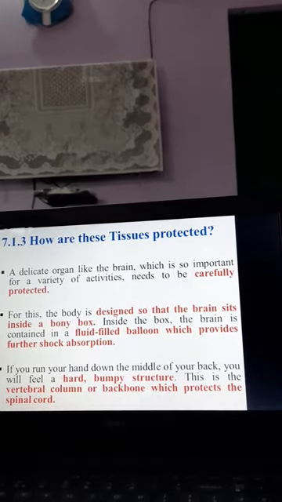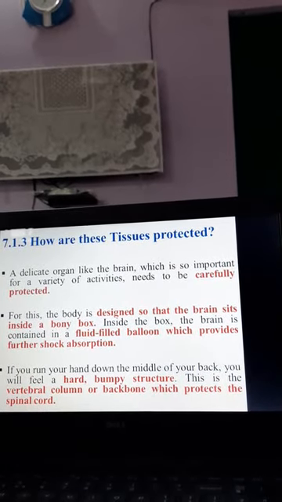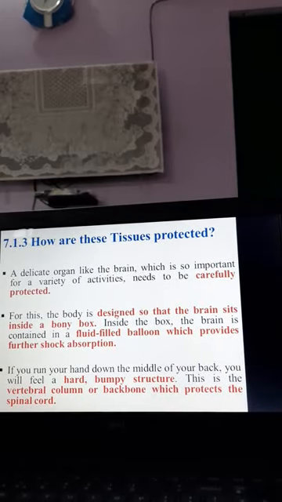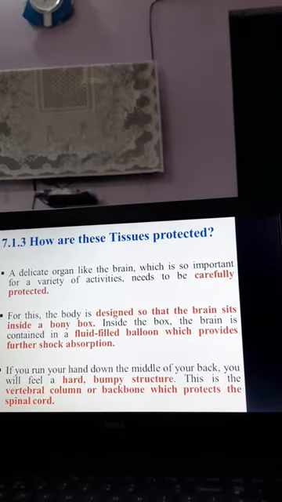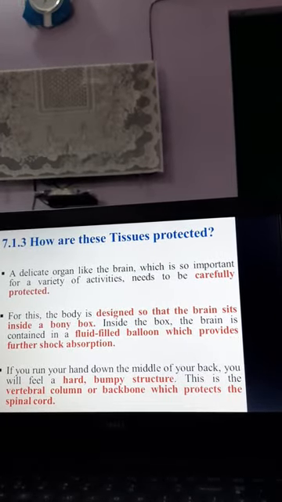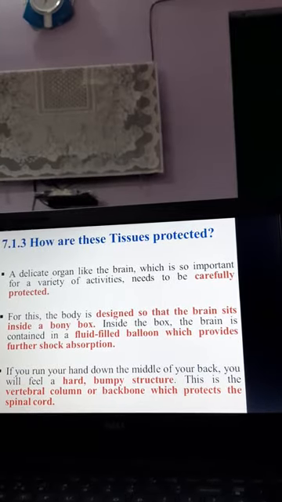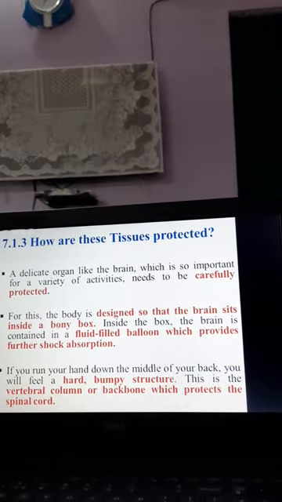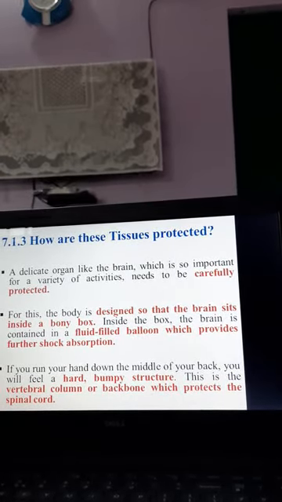The brain is a very delicate organ, so it needs protection from any shock, accident or injury. The brain is protected because it is inside a bony box known as the cranium or skull, and there is a fluid-filled balloon which provides further shock absorption. There is CSF, cerebrospinal fluid, outside the brain and in between the skull, so that this fluid-filled part works as a shock absorber.